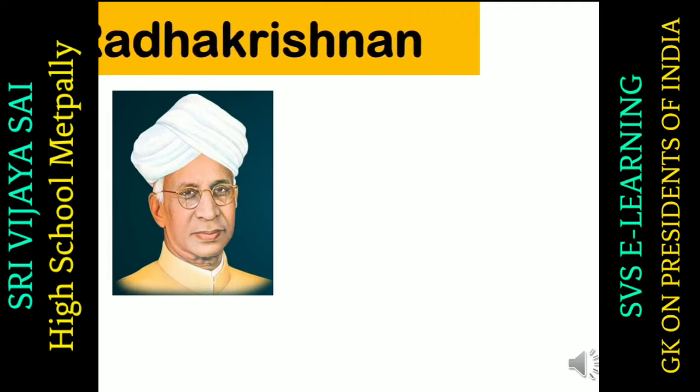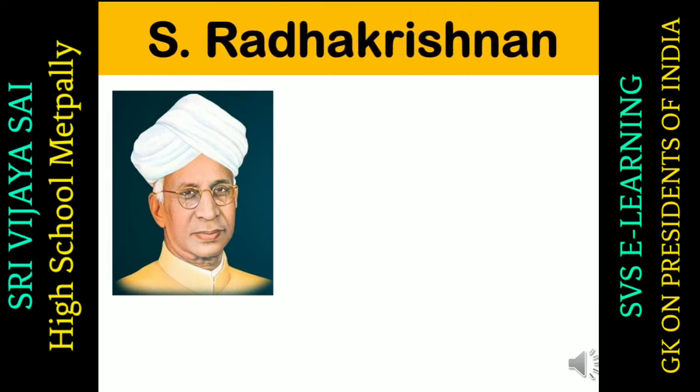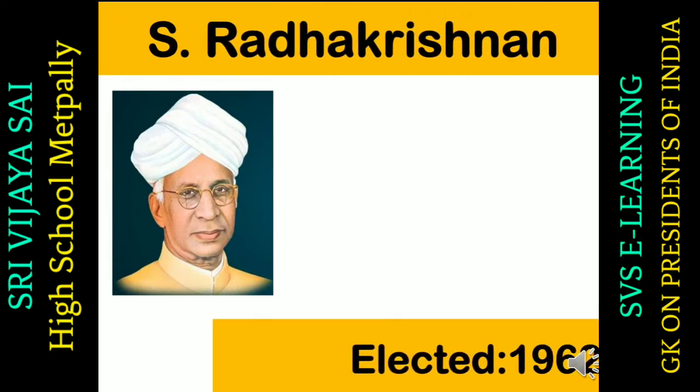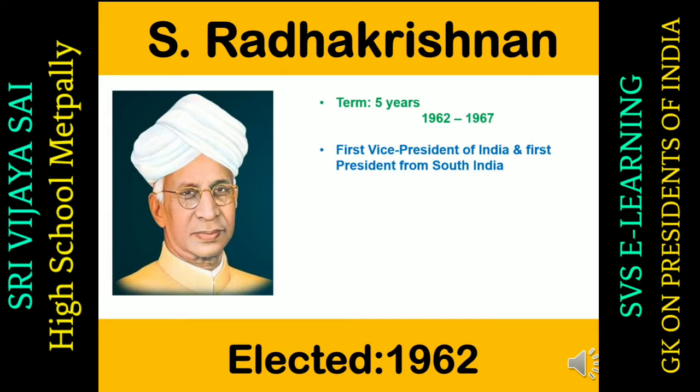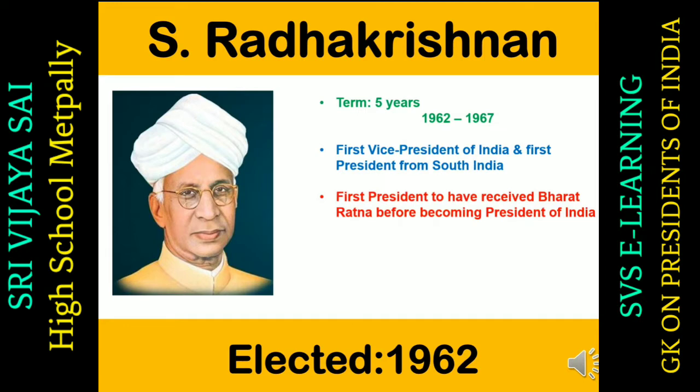Second President of India was S. Radhakrishnan. He was elected in 1962. He served a term of 5 years between 1962 and 1967. He was the first Vice President of India and he was the first president from South India. He was the first president to have received Bharat Ratna before becoming President of India.